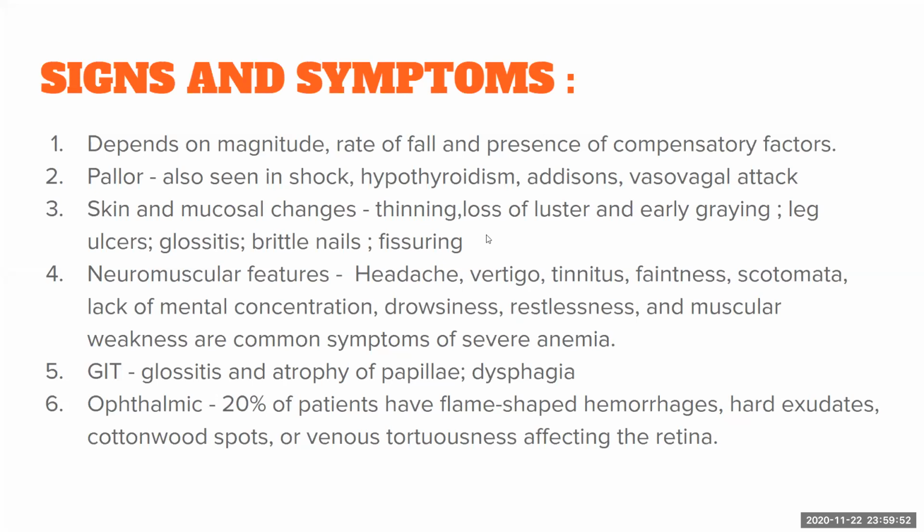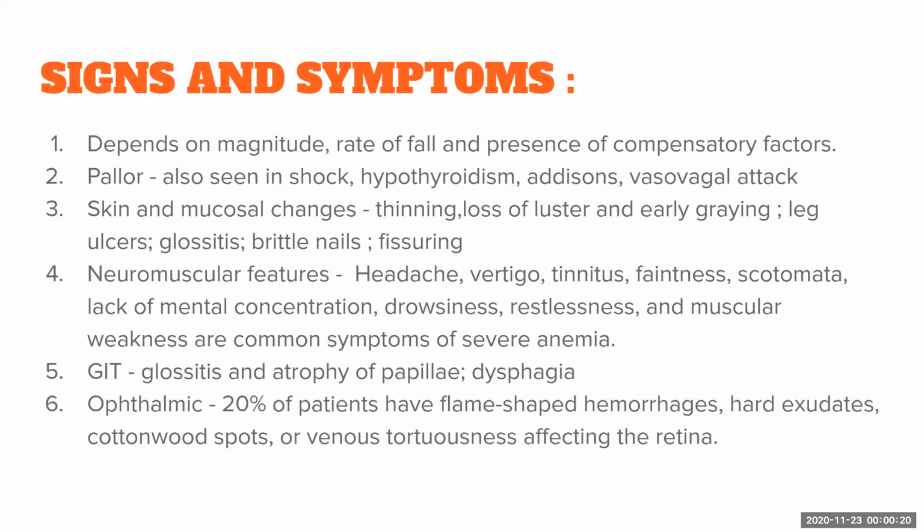Coming to the signs, a patient with anemia might have skin and mucosal changes, that is thinning, loss of luster, and early graying of hair. Early graying of hair may be the first sign of pernicious anemia in older women. Some chronic hemolytic anemias may cause leg ulcers. Glossitis, as we all know, is a sign of vitamin B12 deficiency. Brittle nails can occur, and fissuring at the corner of the mouth is also characteristic.